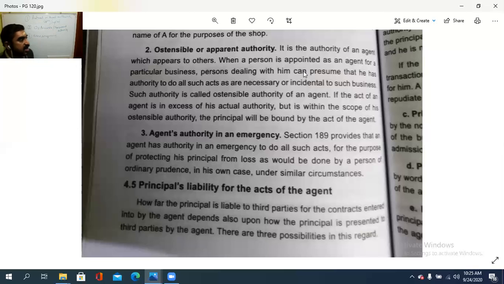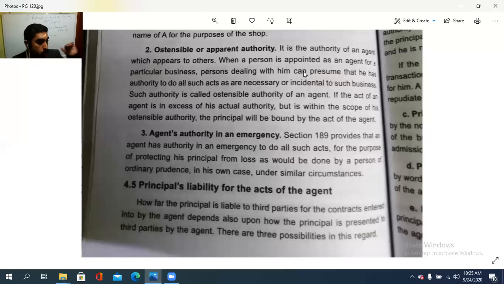And the third one is in case of emergency situation, in order to save the life of the principal, or to make good the loss of the principal, or to compensate for damage, or in order to reduce the loss of the principal, in such a case, he acts as an agent in the emergency situation.